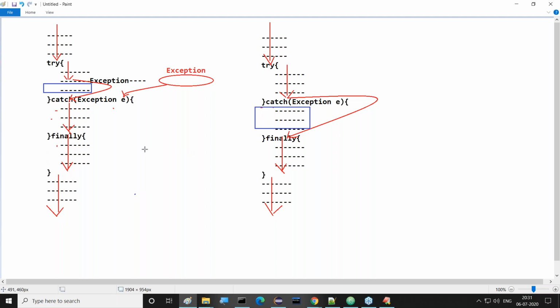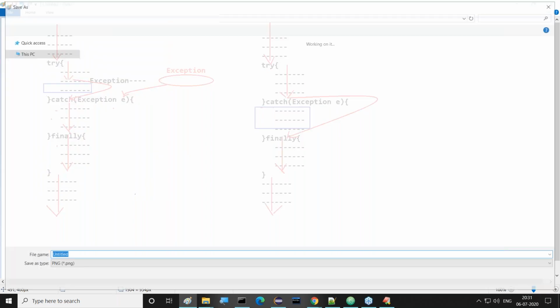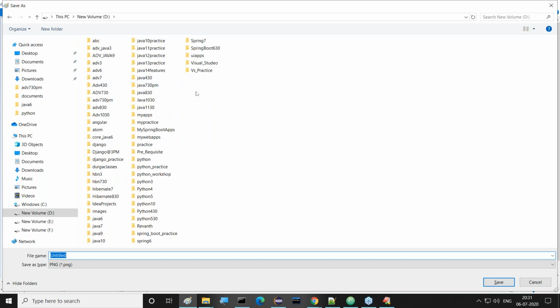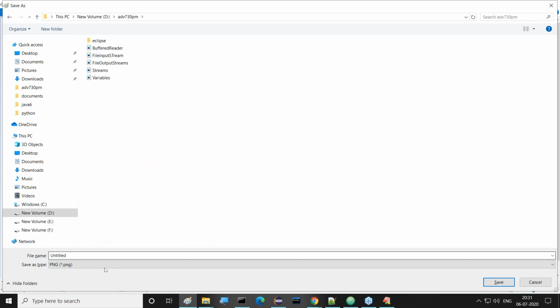Right, so that's okay, good. Now this is the flow of execution for the catch block and finally block. The finally block we understood a little bit, and the catch block we have not fully discussed, a few points are remaining there. If I discuss those few points now, we are able to complete this total topic.